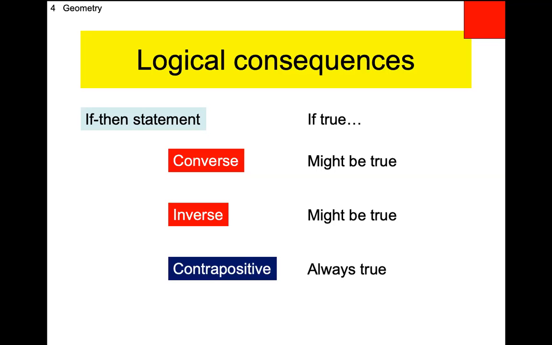And this is the hard one to remember: the converse and the inverse might be true, but the contrapositive is always true. This is easier explained with an example, but I do want you to write this down next to all that stuff you just wrote. Put this as your next thing. What we basically say is, if the if-then statement is true, the converse might be true, the inverse might be true, but the contrapositive will always be true.